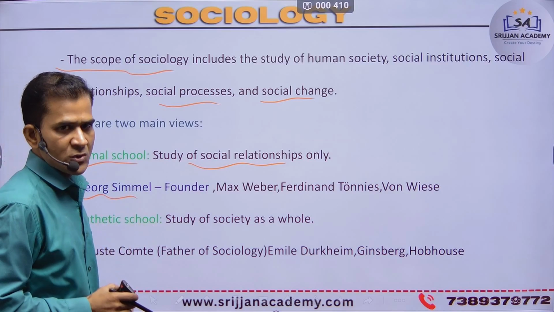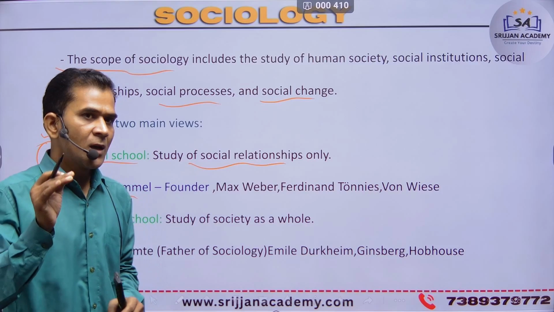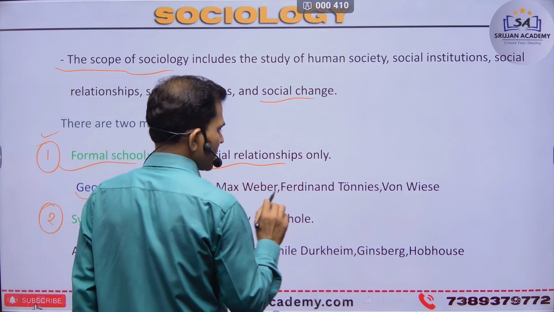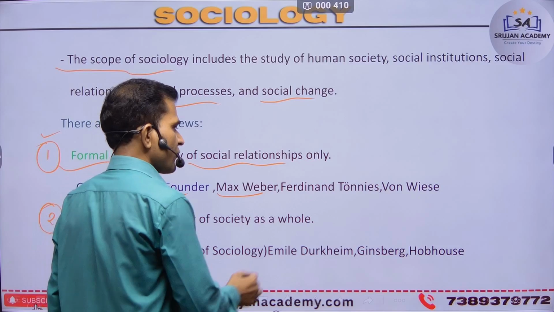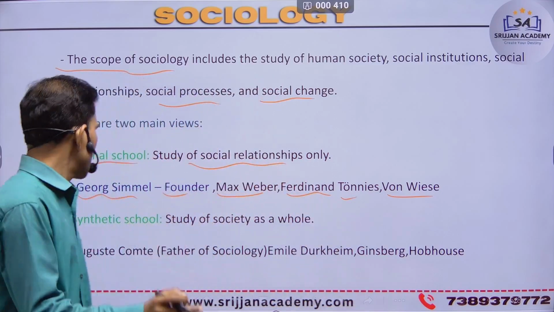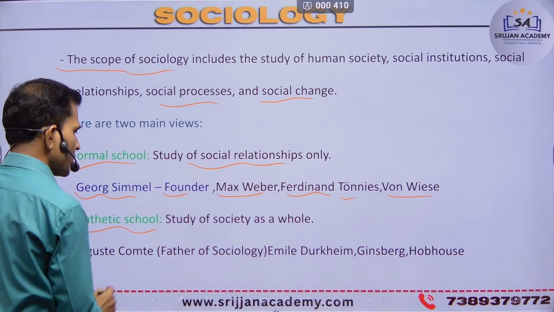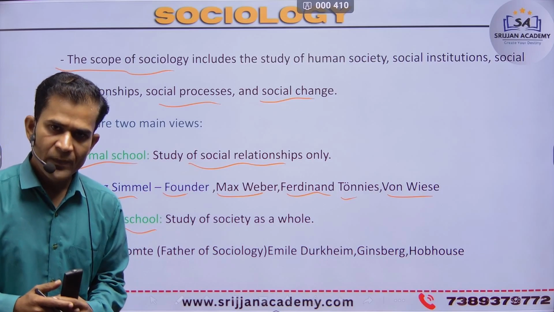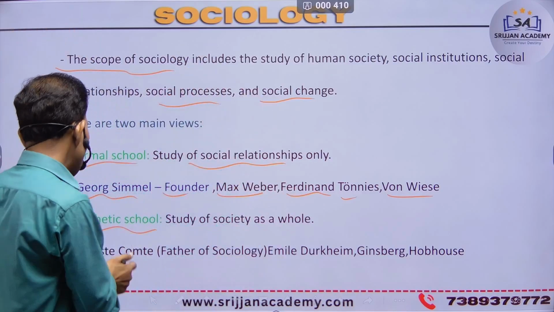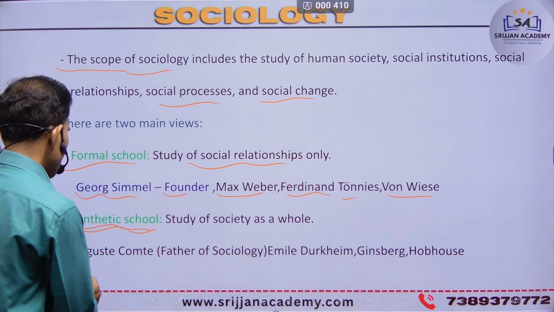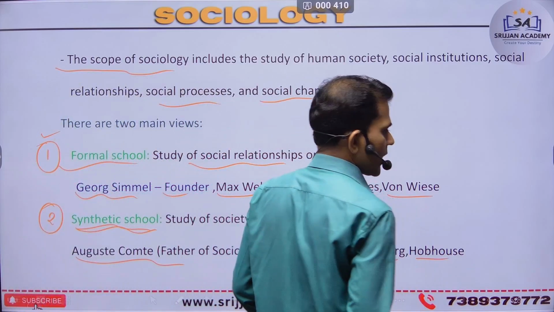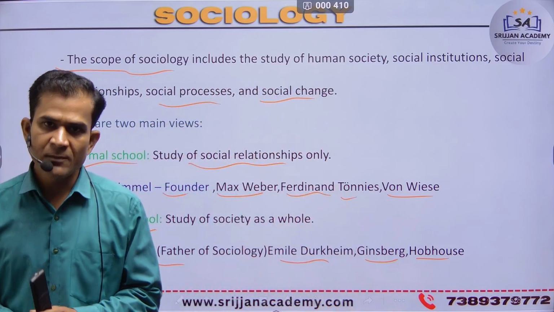Who produced it? George Simmel produced it as the founder of the social formal school. Next are supporters or scholars: Max Weber, Ferdinand Tönnies and Von Wiese are some supporters of the formal school. Next is the semantic school, the study of society as a whole. Society is not just a correlation; society is a whole. That semantic school was produced by August Comte, father of sociology. Next are Emile Durkheim, Ginsberg and Hobhouse, co-founders of that school.